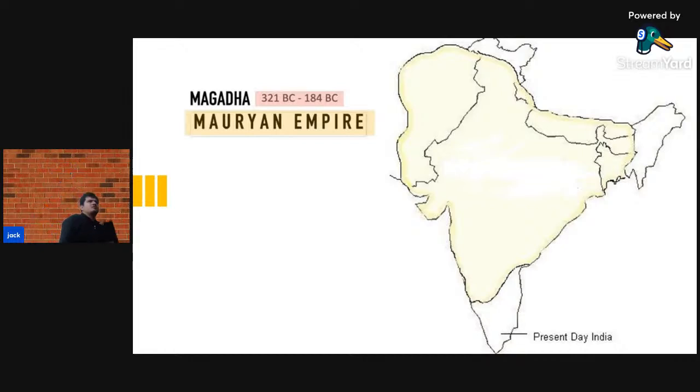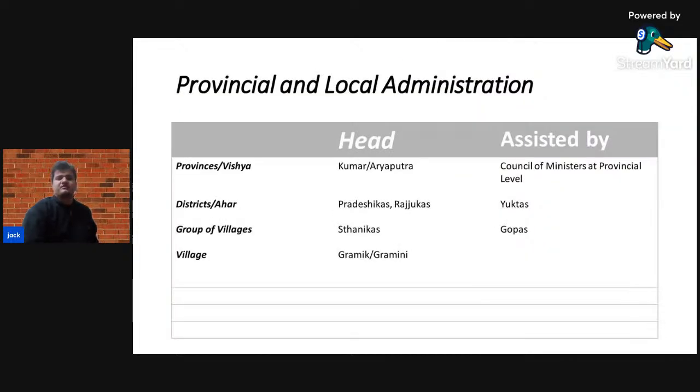So this is how the Mauryan empire was divided into various administrative units, and these are the capitals where the Yuvraj, a son of royal blood, was appointed as a viceroy or governor. So this is the provincial administration of the Mauryan Empire, which we have discussed. Now we will discuss the local administration.